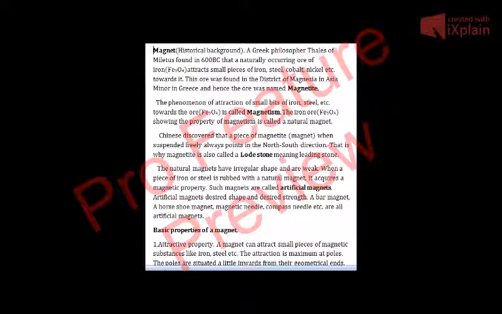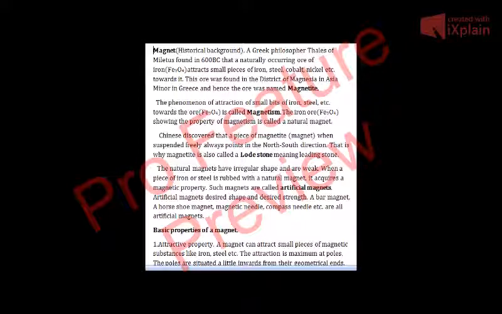The natural magnets have irregular shape and are weak. Their magnetism is weak. When a piece of iron or steel is rubbed with a natural magnet for some time, it acquires the magnetic property. Such magnets are called artificial magnets.